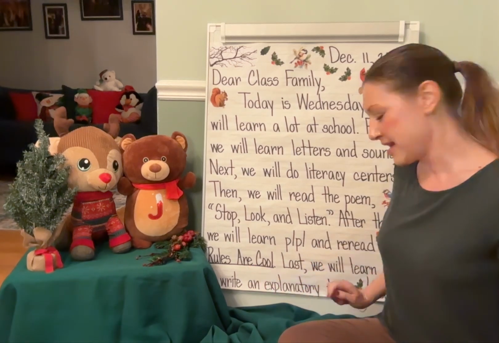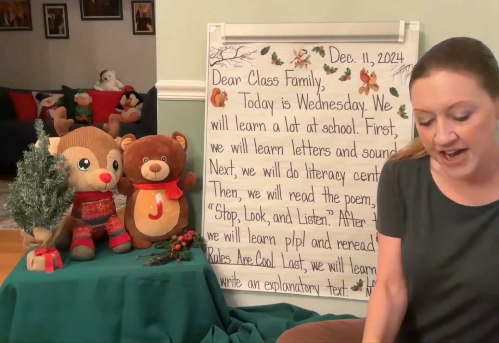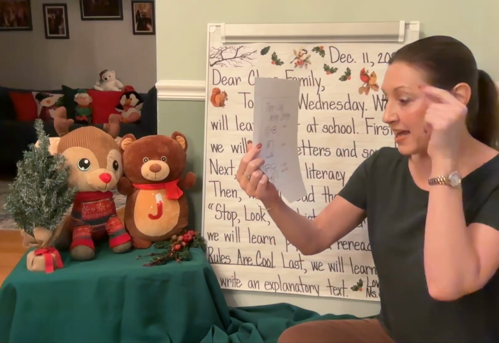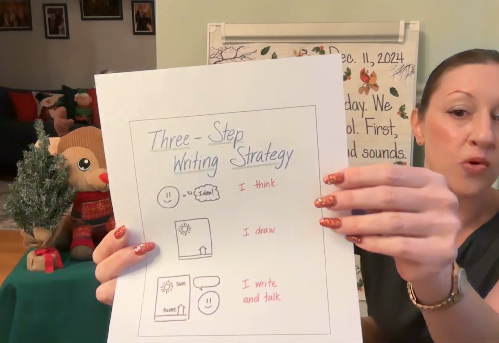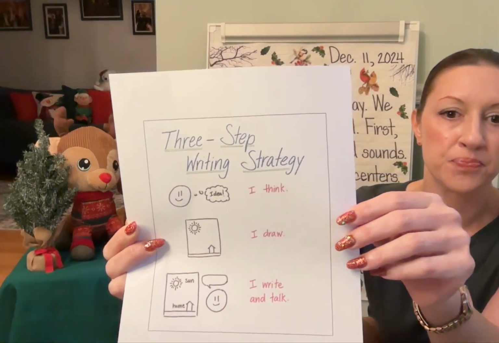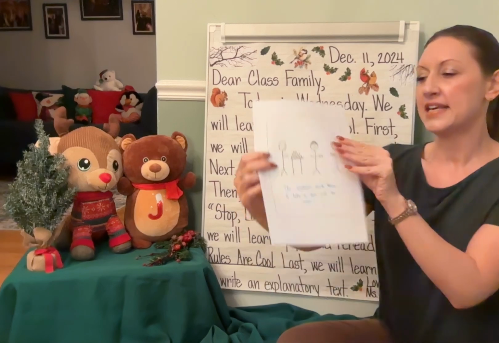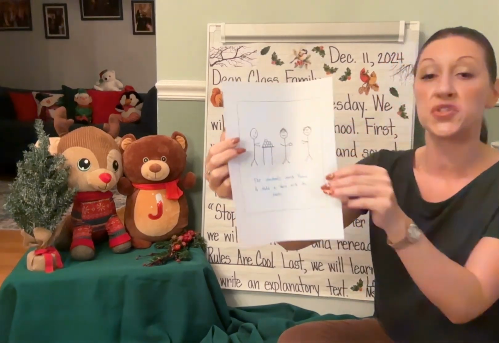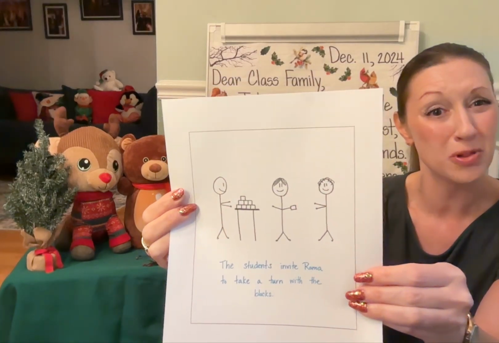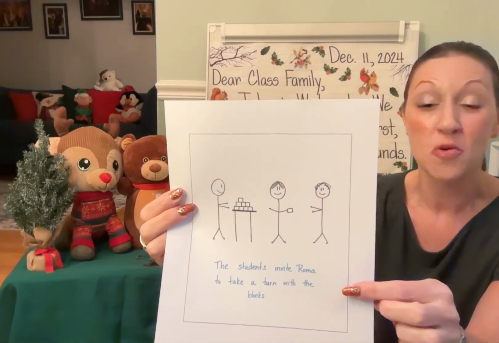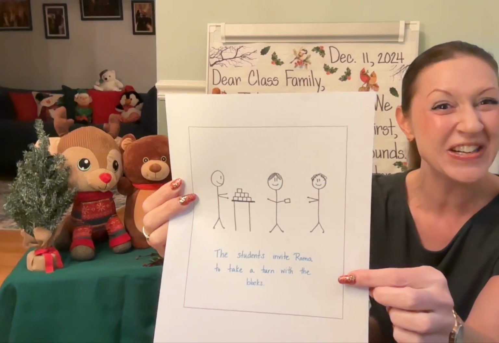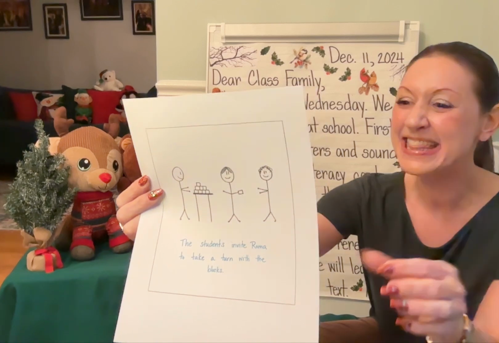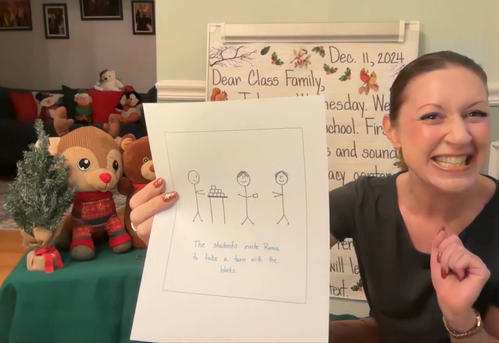Last, we will learn how to write an explanatory text. We will. And you know what? Good writers will use a 3-step writing strategy. I think, I draw, I write and talk. An example of this is: the students invite Roma to take a turn with the blocks. Notice how there's a picture in their blocks and a detailed sentence. Remember, starting with a capital letter, there's finger spaces between the words so the words don't smush together. There's a punctuation mark at the end, a period.